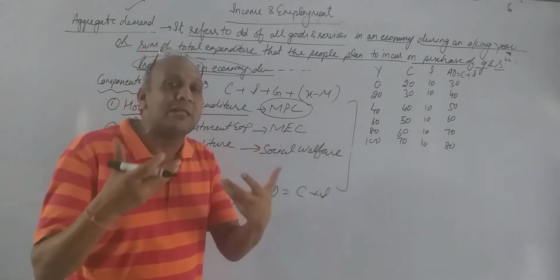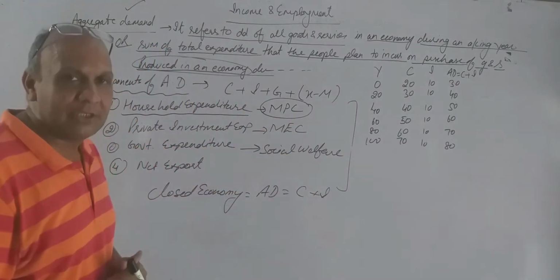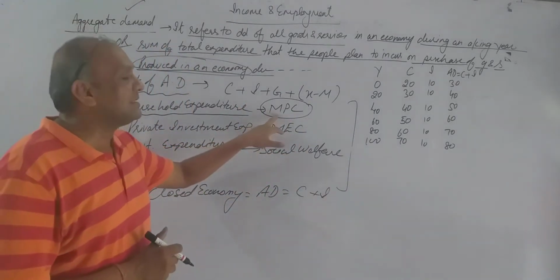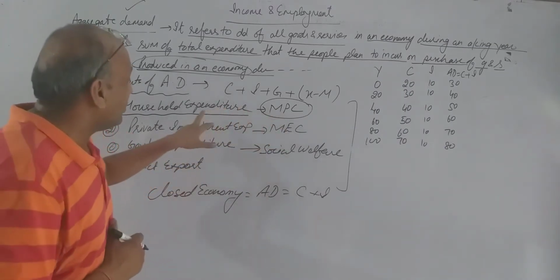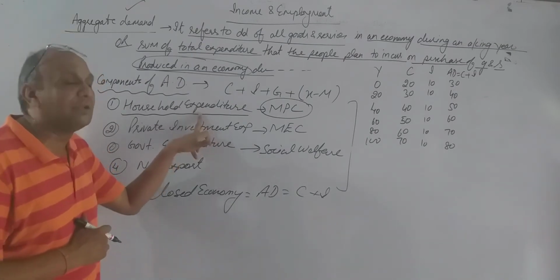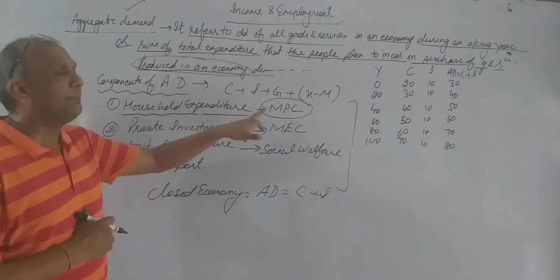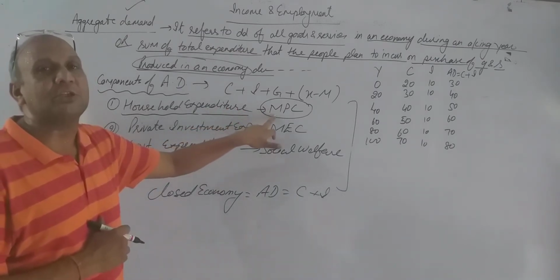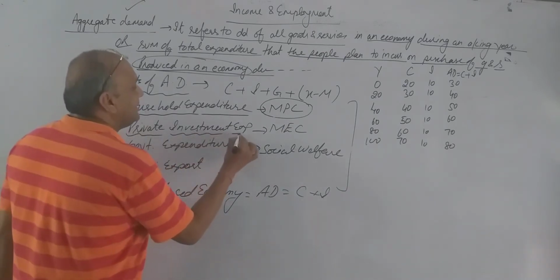Their intensity to spend is known as marginal propensity. We are going to discuss this topic in detail later on. Household expenditure means total money spent by the general public on their day-to-day needs, and this expenditure depends upon their propensity to consume.